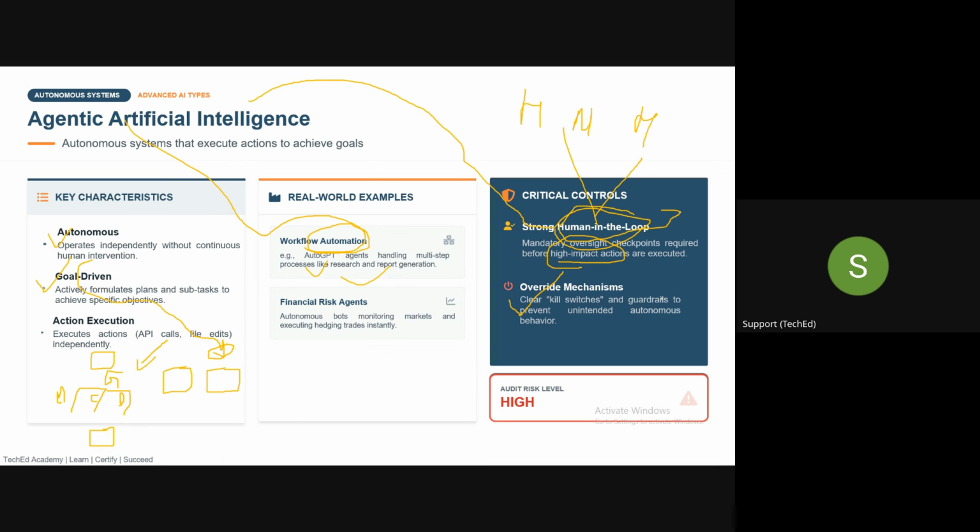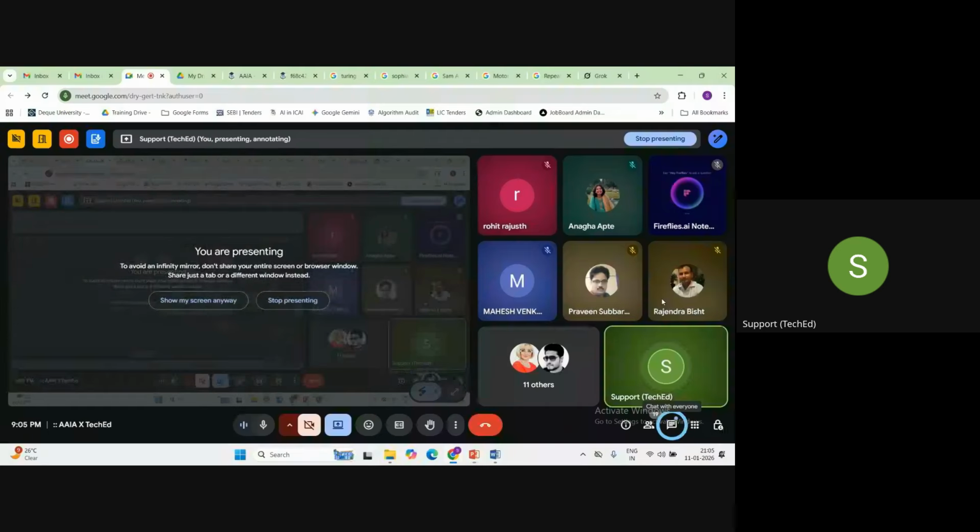It may do certain tasks which were not intended. So there has to be a kill switch option, so you can stop that particular agentic AI with a single click of a button. You will also be checking whether it is there or not.